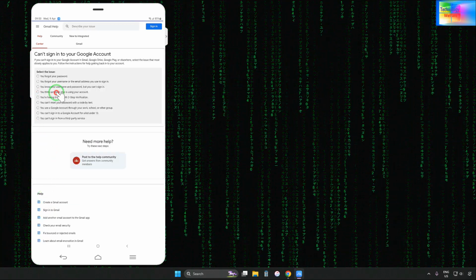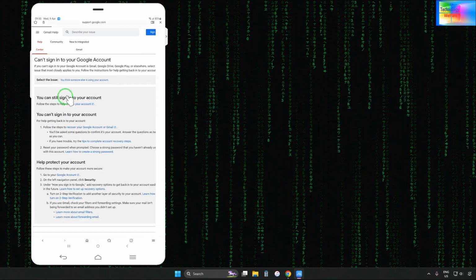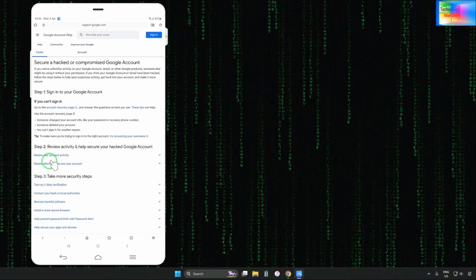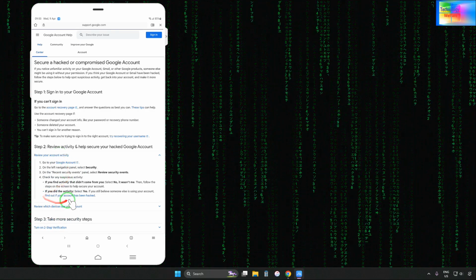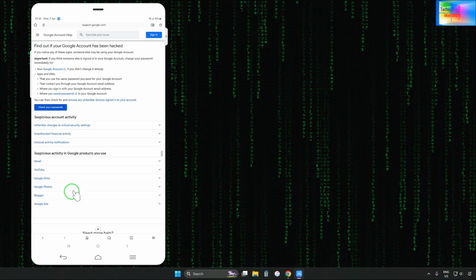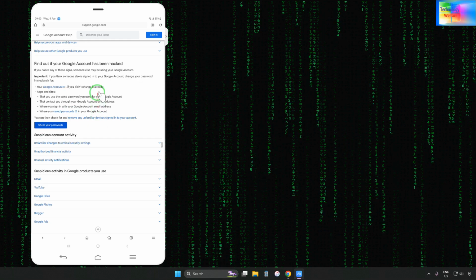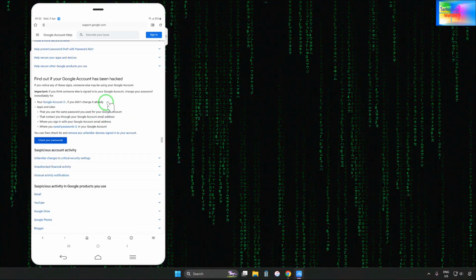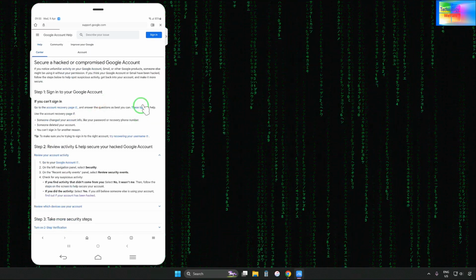Now we will have to pick that someone else is using, and someone else is using means help to secure your account. Here we will go for review one account, to find out if your account has been hacked, and now as we see here, if it comes, then we will have an opportunity for these steps further. So let's see, this device is working a little bit slow.